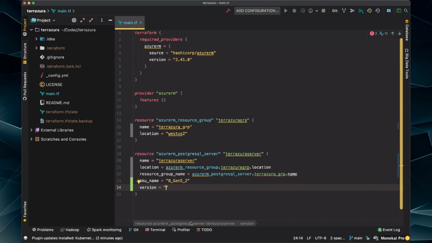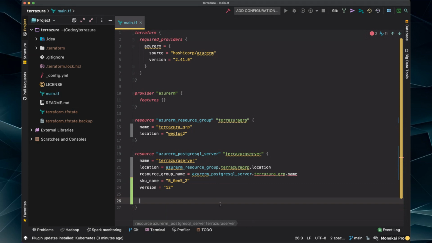Let's use 11. Actually, let's go crazy since I'm just being insane about versions. Let's go with 12. That's closer to the latest version, I believe. I think they're on 13 with Postgres. So we're going to go with version 12, and that should get us our server. However, those are the required elements.